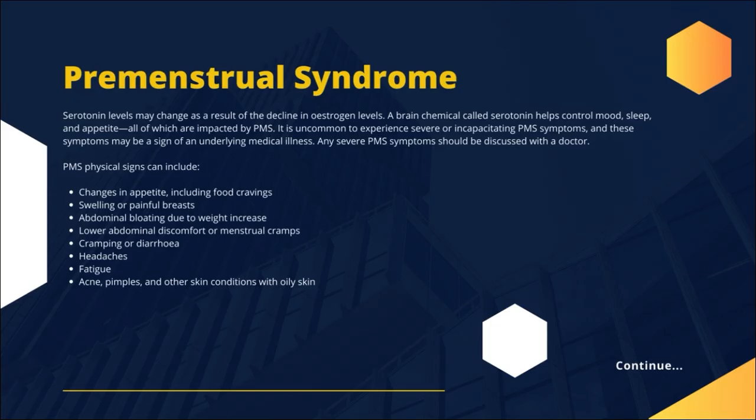PMS physical signs can include changes in appetite, including food cravings, swelling or painful breasts, abdominal bloating due to weight increase, lower abdominal discomfort or menstrual cramps, cramping or diarrhea, headaches, fatigue, acne, pimples, and other skin conditions with oily skin.